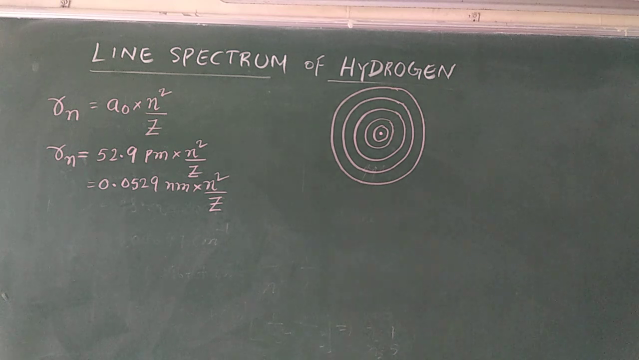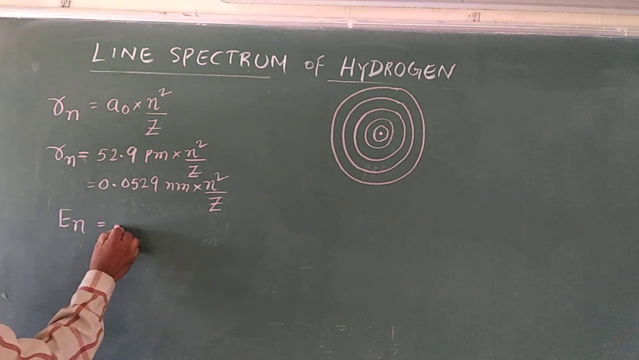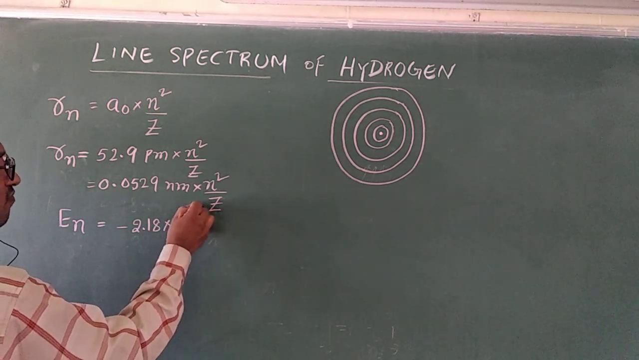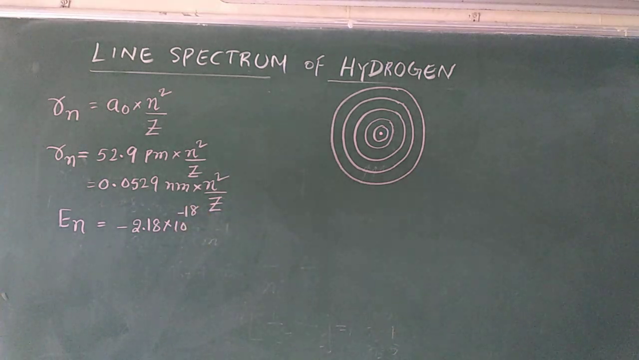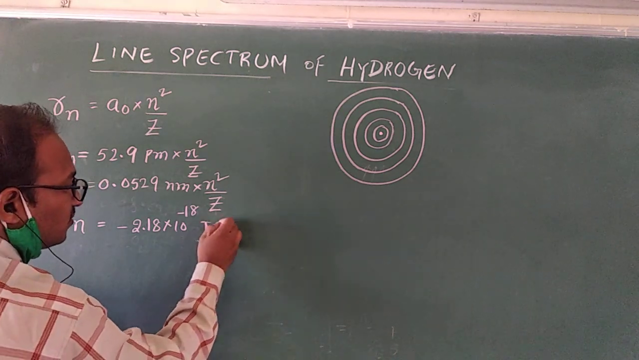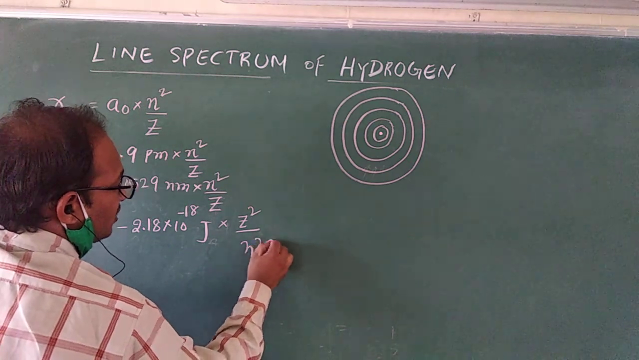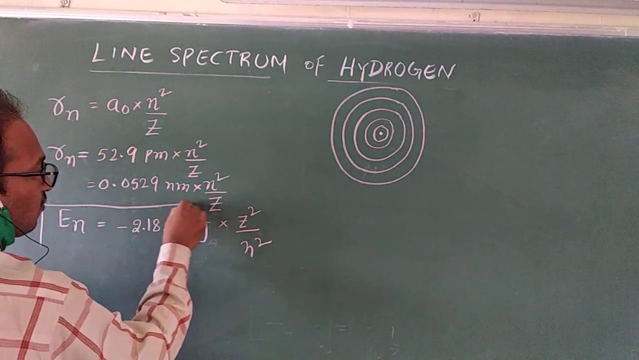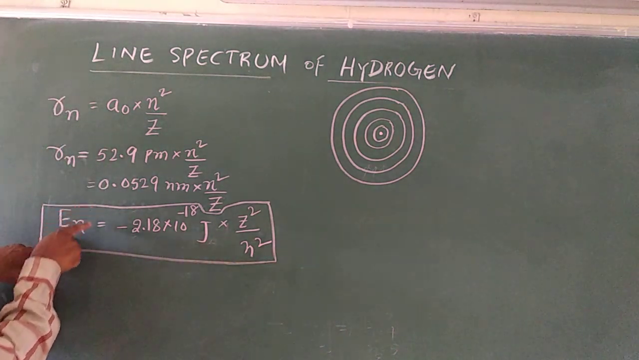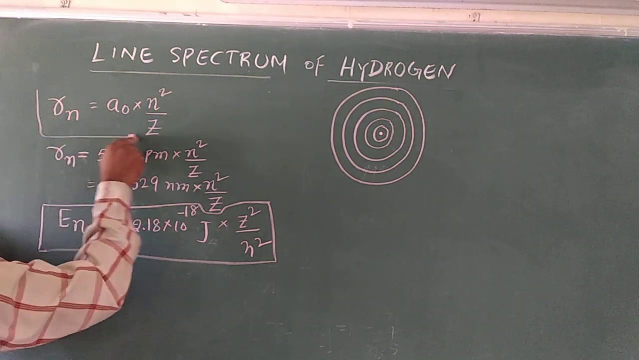In the same way, to find the energy of the electron: minus 2.18 into 10 to the power of minus 18 joules into Z square by n square. This is also a formula to find the energy of the electron. According to Bohr's theory, these are the findings.